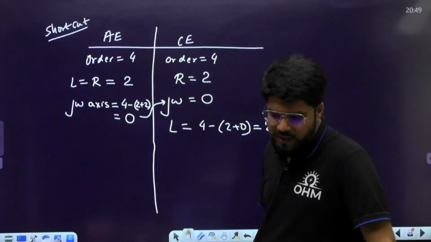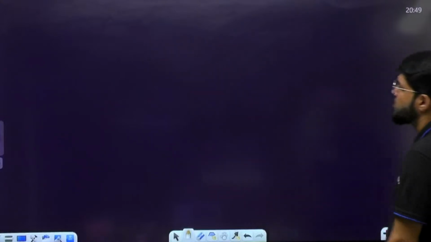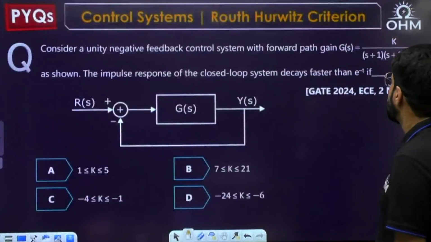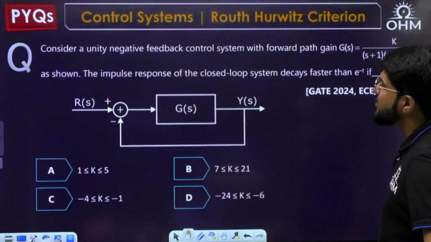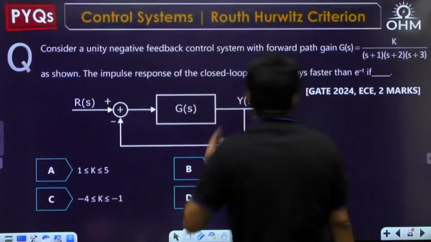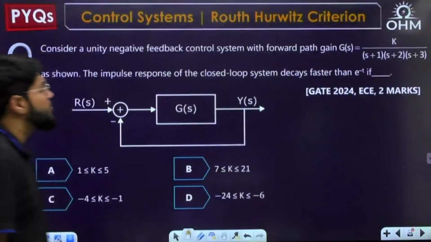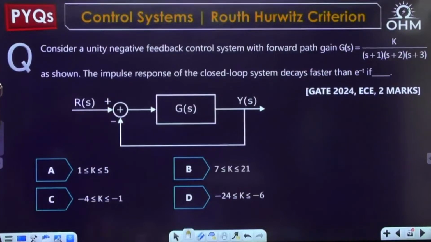Okay, coming to the next question then. Yes, GATE 24 EC, 2 marks. Consider a unity negative feedback control system with the forward path gain G(s) equal to K upon (s plus 1)(s plus 2)(s plus 3), as shown.